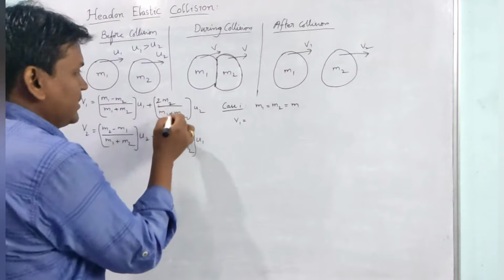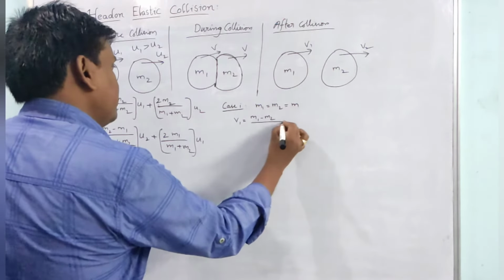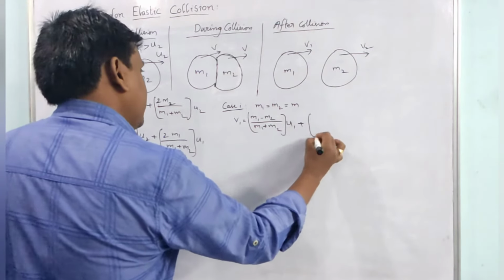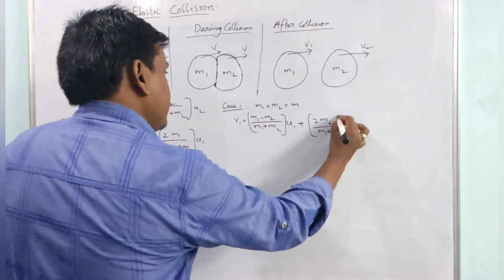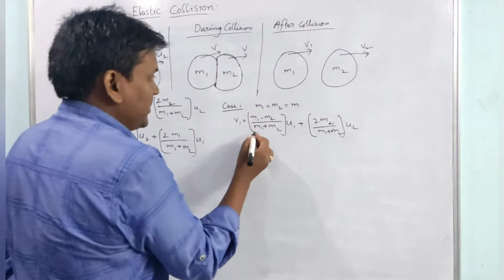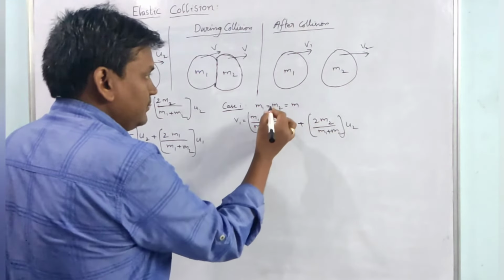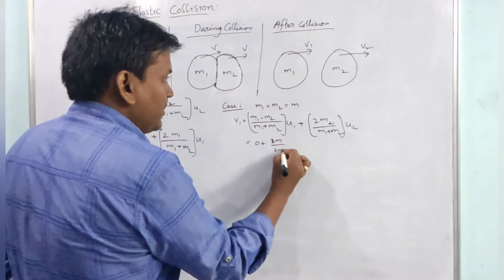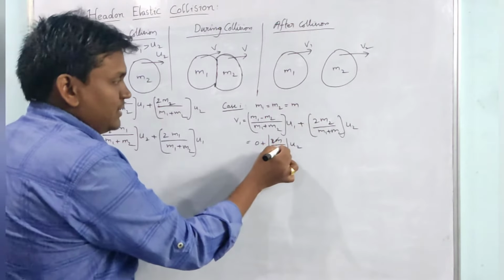So v1 is m1 minus m2 by m1 plus m2 u1 plus 2m2 by m1 plus m2 into u2. So this is m minus m, 0, and m plus m, 2m. So 0 by anything means this will be 0, no? So 0 plus 2m by 2m into u2. So this and this will cancel.